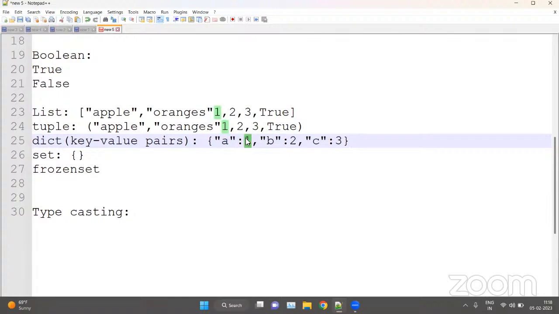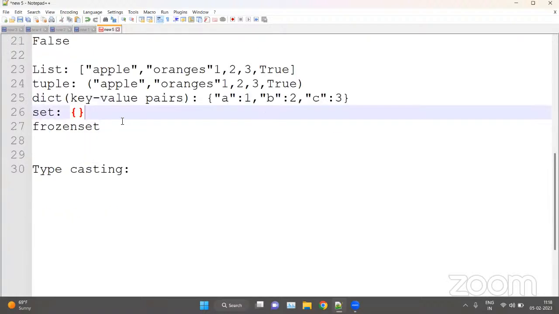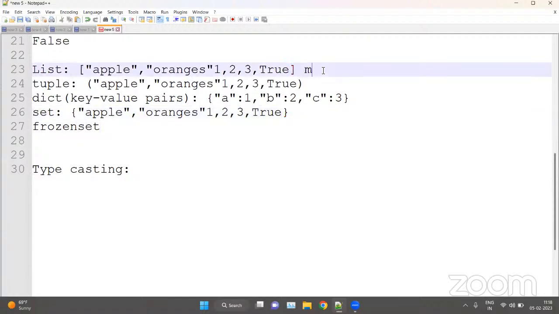So this is one key value pair, this is the second, and this is the third. These are known as dictionaries. Now we have set. Sets are also inside curly braces, and here we have multiple elements inside the set. And lists are mutable in nature.